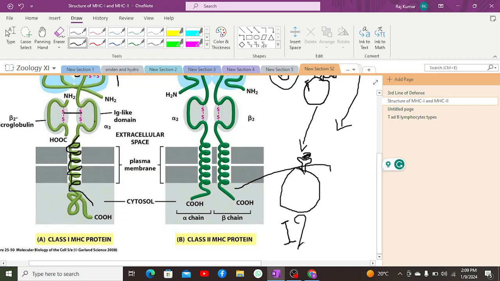Of course, there is a separate mechanism for it as well, that interleukin 2 will be released out of the T helper cells, as a result of which the B lymphocytes